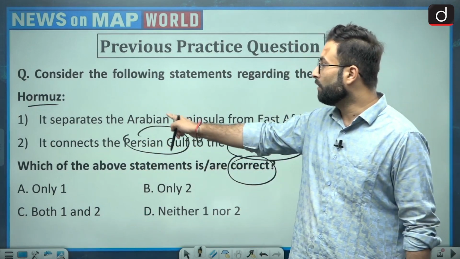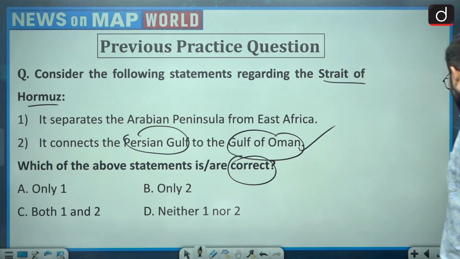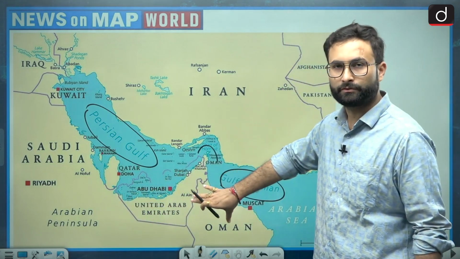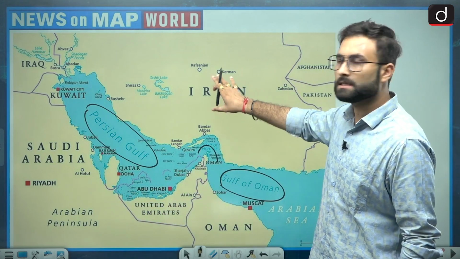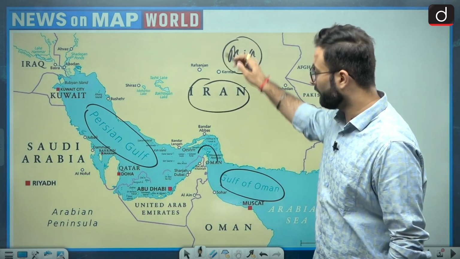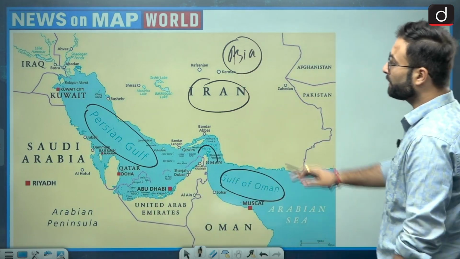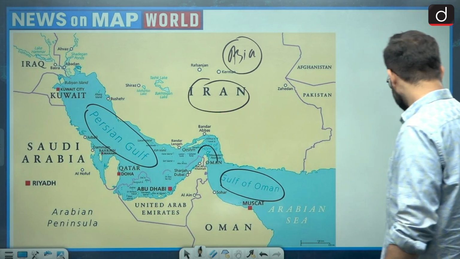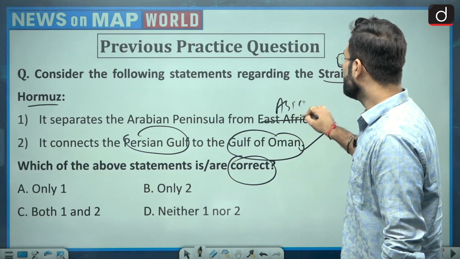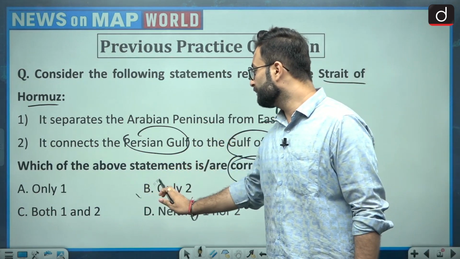Now they are talking about one side the Arabian Peninsula and the other side East Africa. Let's look back. Here this is your Arabian Peninsula. Here, this is basically Iran, which is part of Asia, and not Africa. Africa is somewhere down south. So that statement is incorrect, because that is not Africa, that is Asia. So we can say the first one is incorrect and the second one is true, that is, only B would be your right answer.